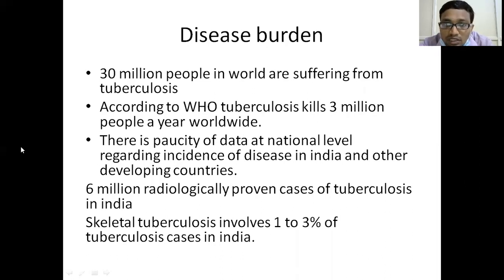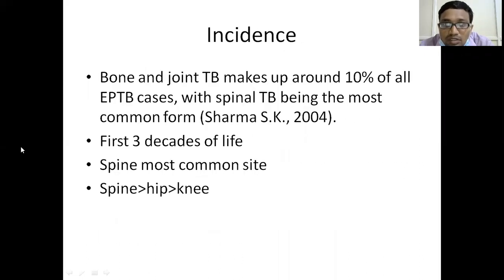Tuberculosis, even though there are 6 million cases, other forms of tuberculosis are more common than skeletal tuberculosis. It doesn't mean that skeletal tuberculosis is a rare entity. It is very commonly seen, 1 to 3% of the 6 million, which is considered a very large entity. After pulmonary tuberculosis comes extrapulmonary tuberculosis, and about 10% of extrapulmonary tuberculosis cases make up bone and joint TB.